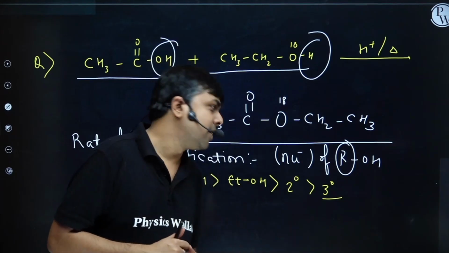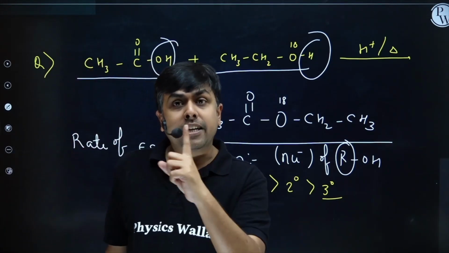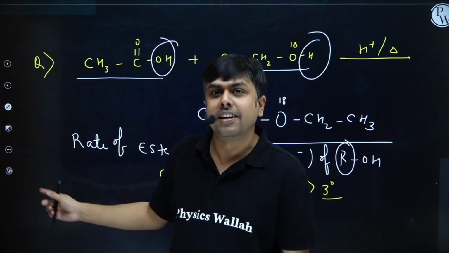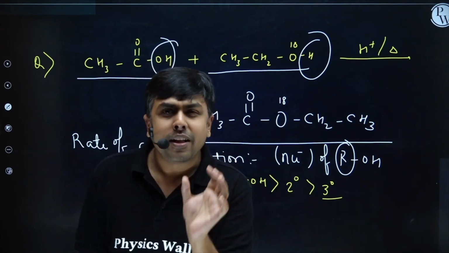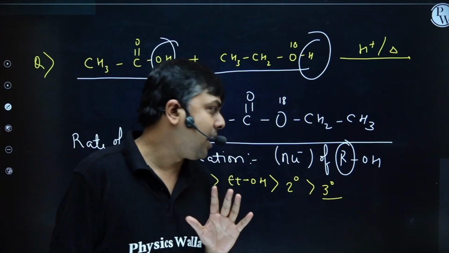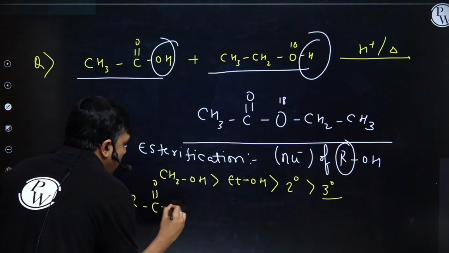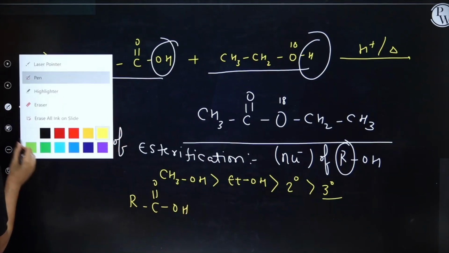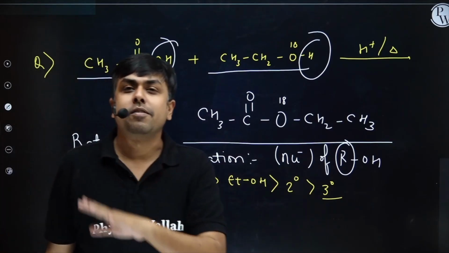Now one more thing, this rate of esterification will also depend on the reactivity of this acid or the carbonylic carbon of the acid. So smaller the acid, smaller the alkyl group attached to the carbonylic carbon, R, C double bond O, OH, smaller the size of this R, better is the rate of esterification.